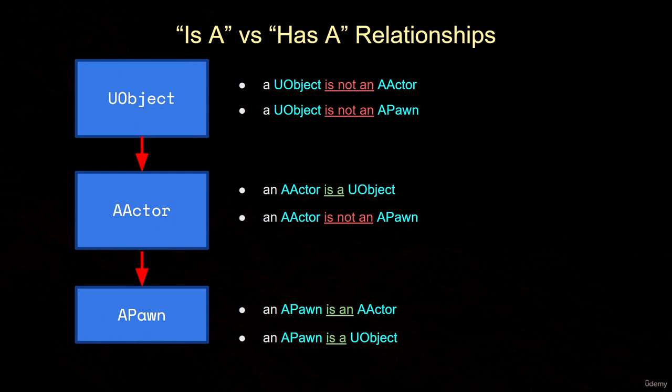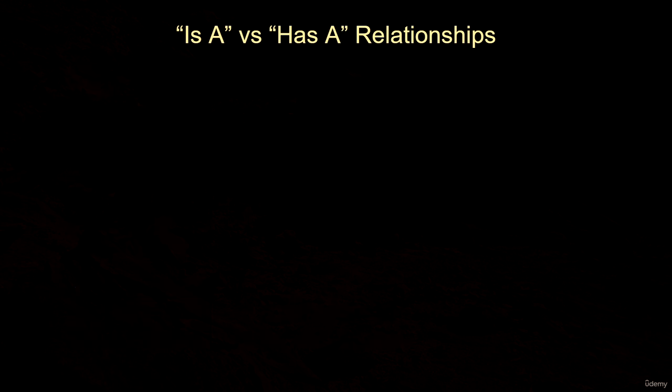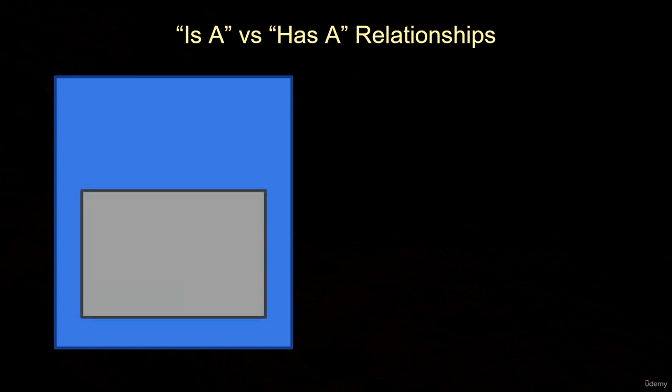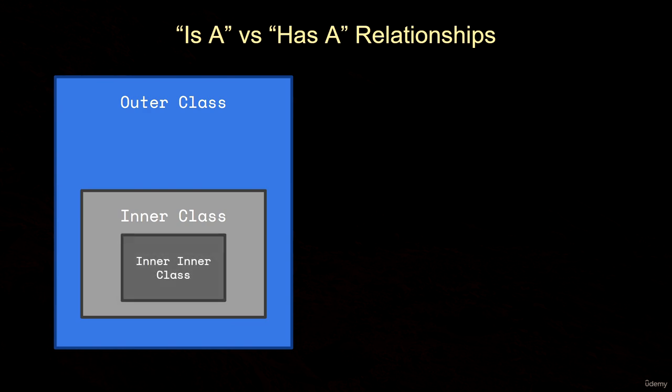This explains is-a relationships. Now let's discuss has-a relationships. Imagine you have a class, and a class can have its own variables. Some of those variables might be custom data types of various classes or structs. So inside your class, you might have a member variable that is itself another class. We can call the first class the outer class, and the variable contained inside of that class can be called the inner class. Now, the inner class can have its own variables, some of which themselves have data types of other classes and structs. So inside of an inner class, you can have an inner class.